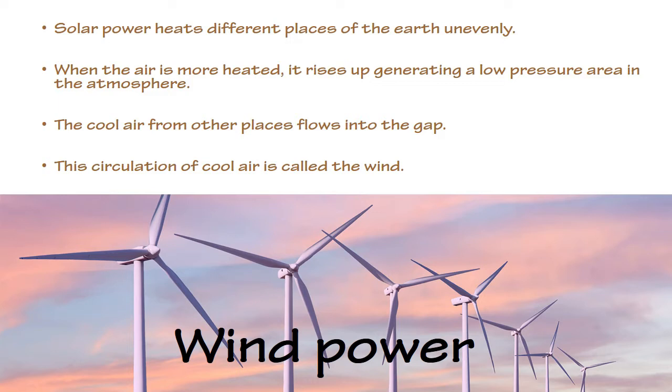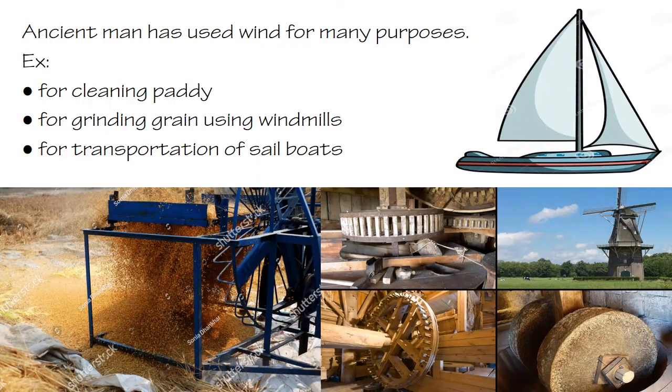Ancient men used wind for many purposes. For example, cleaning paddy, grinding grain using windmills, and for transportation of sailboats. For the transportation of sailboats, we know without the wind we can't move the sailboats.